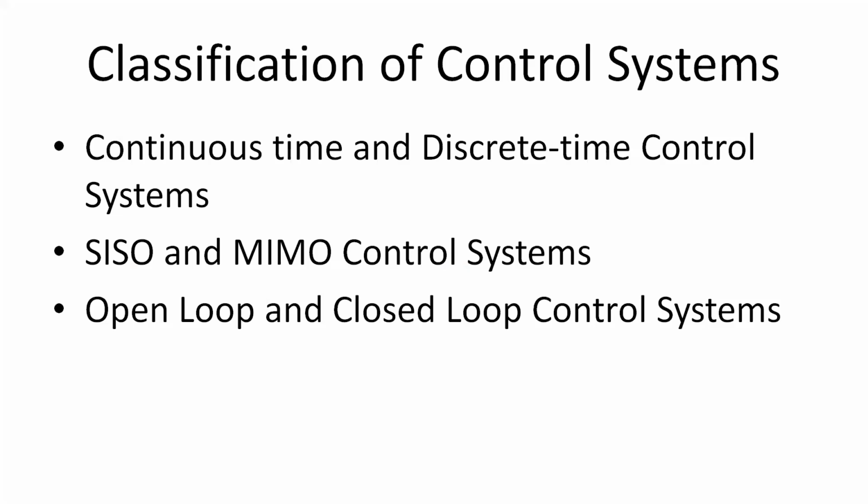Then we have SISO and MIMO control systems. SISO stands for single input and single output control systems, whereas MIMO is defined for multiple input and multiple output control systems, where we have more than one input and more than one output.